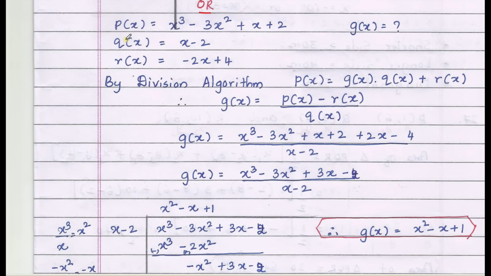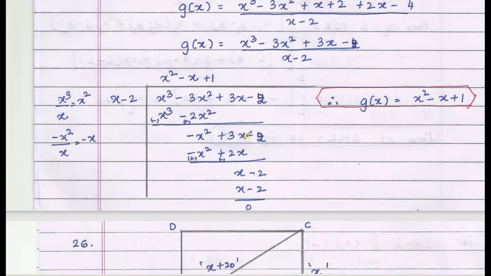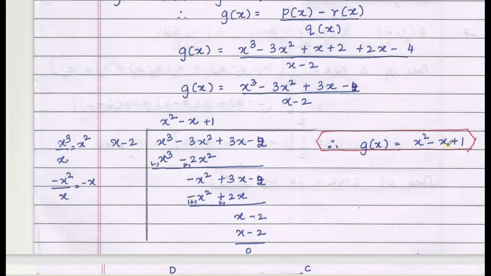Given p of x as x cube minus 3x square plus x plus 2, q of x is x minus 2 and remainder is minus 2x plus 4. The question is g of x we should find. By division algorithm, p of x equals g of x into q of x plus r of x. Now g of x equals p of x, and shifting r of x to LHS, it becomes p of x minus r of x divided by q of x. Substitute and simplify, we get g of x equals x cube minus 3x square plus 3x plus 2 minus 4 is minus 2, divided by x minus 2. Again by long division we get g of x as x square minus x plus 1.